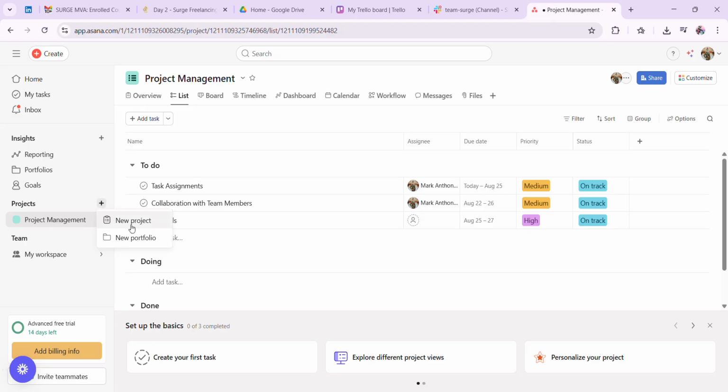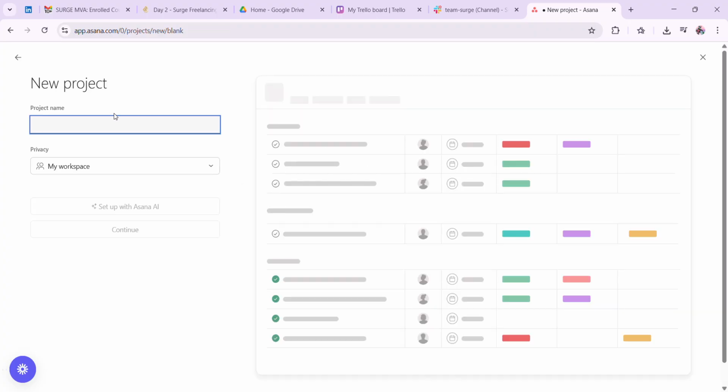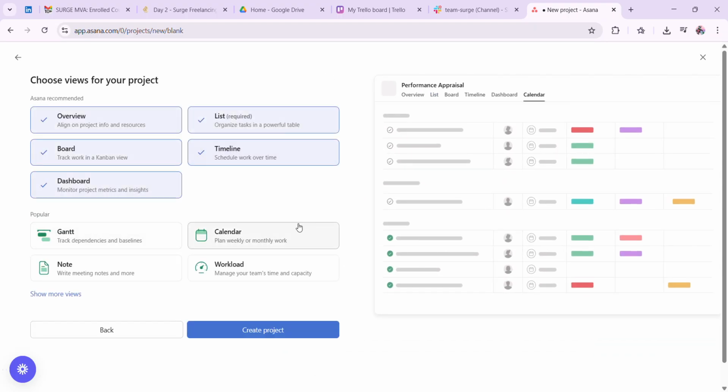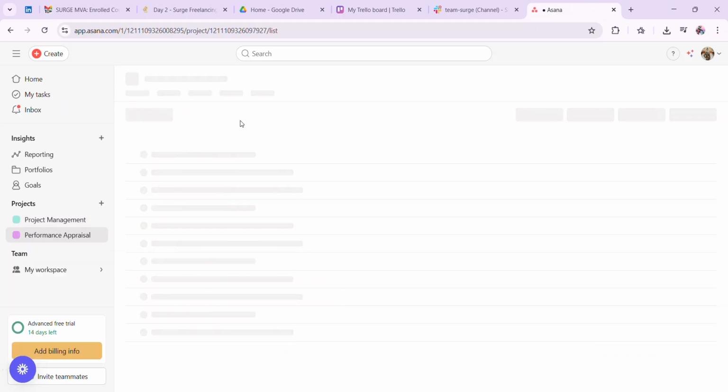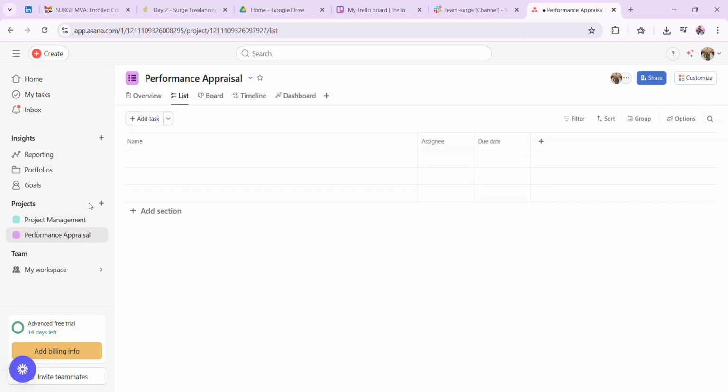So you have to add some projects like this blank project. Put performance appraisal. Then you have to create some project for the performance appraisal.